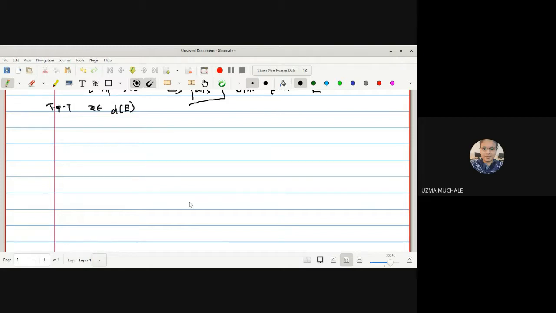Right? If I want to prove that x belongs to the derived set of E, that is to prove that G intersection E minus singleton x is non-empty. So we have been given that xn converges to x, right? The sequence xn converges to x.